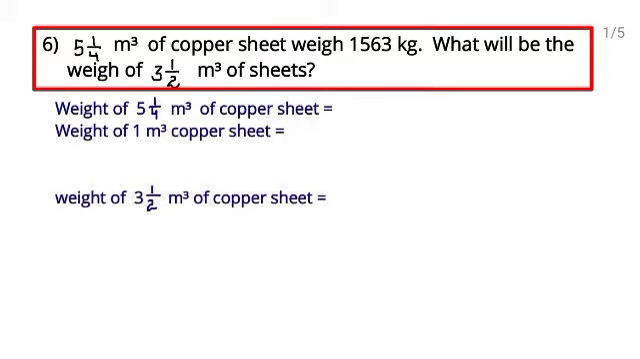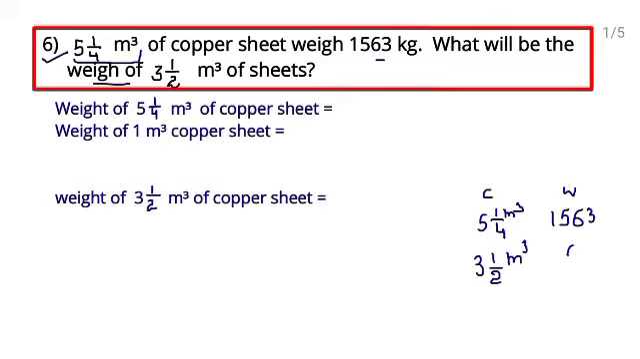Students, today we are starting with question number 6 of exercise 8C. Question number 6: 5 whole 1 upon 4 meter cube of copper sheet weighs 1563 kg. Next, what will be the weight of 3 whole 1 upon 2 meter cube of sheet? Now again they have given copper sheet, 3 whole 1 upon 2 meter cube, and they are asking for this weight.